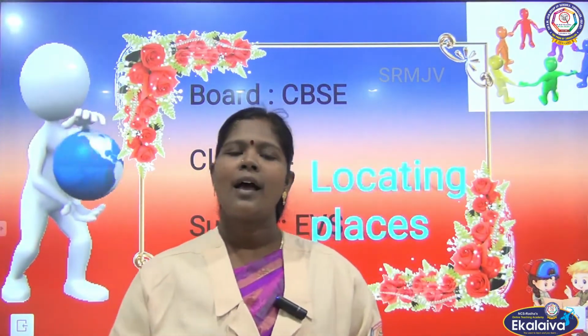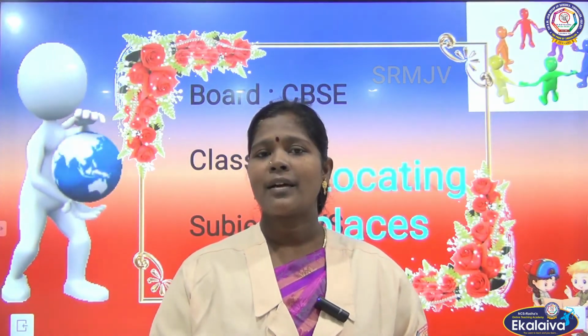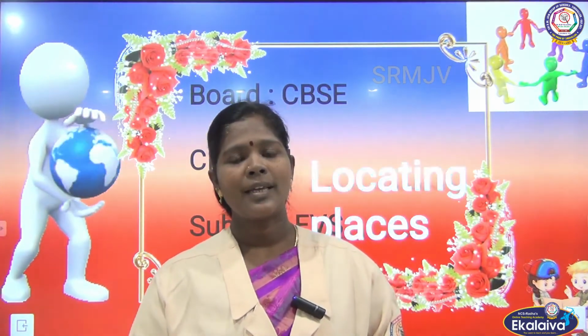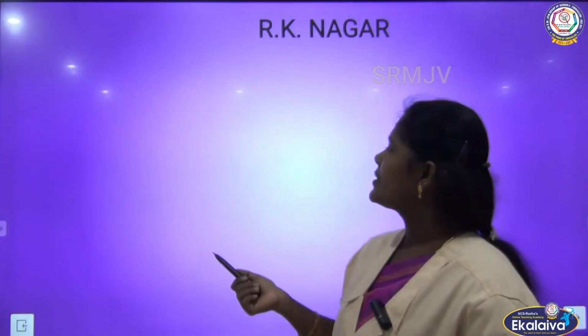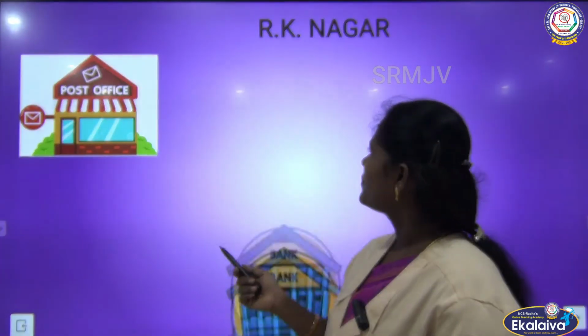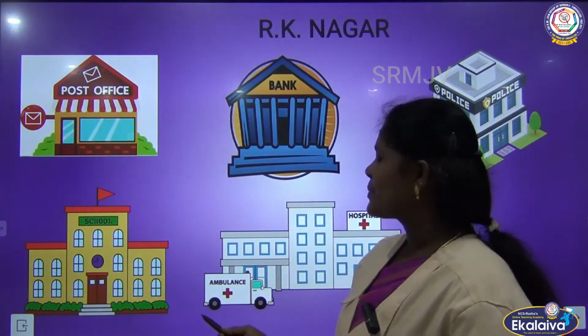Let's see an incident. Anju, Blessy and Rohit used to stay in the same neighborhood, RK Nagar. All three of them go to the same school, and even RK Nagar has many amenities. What are they? It has its own post office, police station, school, hospital and even a beautiful park for all the residents. These amenities made the life of residents quite easy. They need not travel long distances to get their work done.